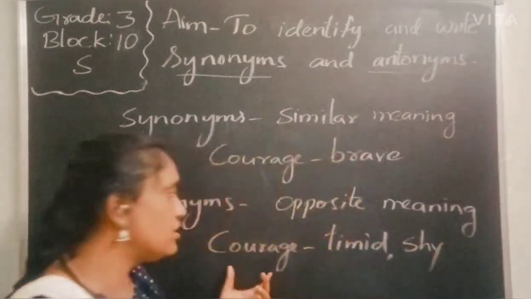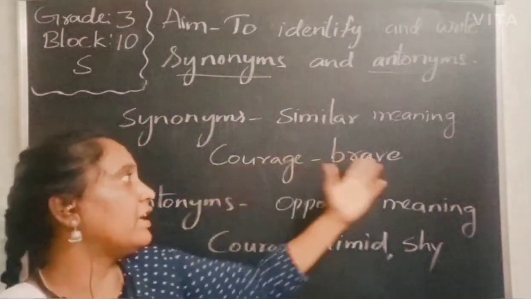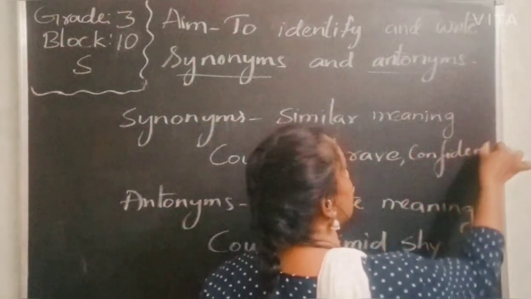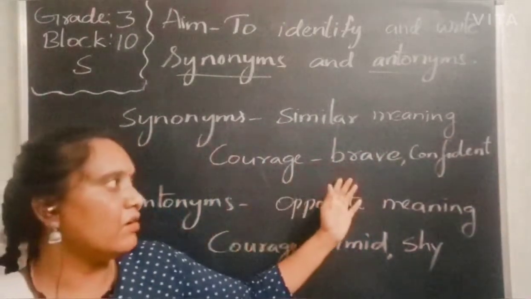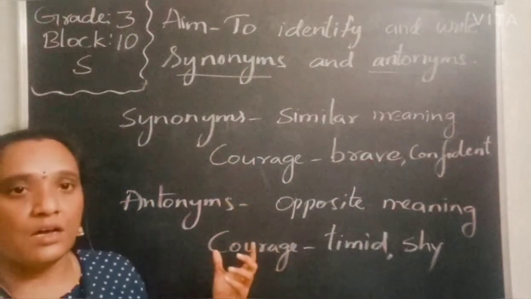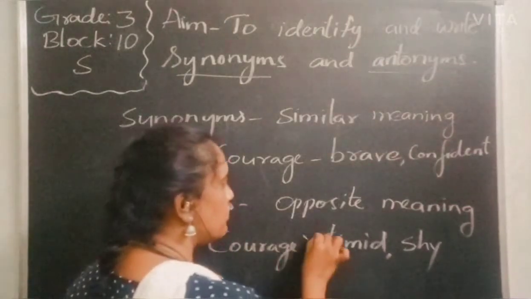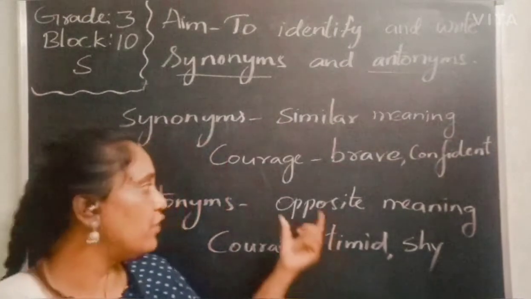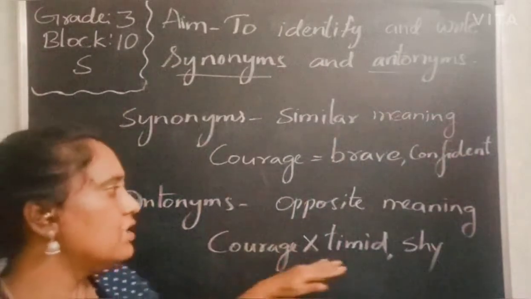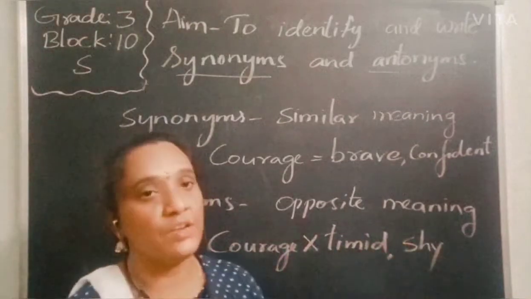A person who is courageous can go and speak to anyone confidently. So even for courage, brave, confident is also a word which we can use. A person who is very courageous will be brave, and we can say he is also confident. But a person opposite to the meaning of the word, that is the antonym. Antonyms are the opposite words, for which we use a cross mark. For meanings we generally use an equal sign, and for opposites we use a cross mark. So for courage, the opposite is timid. It is opposite in meaning, so we can say he is feeling shy.